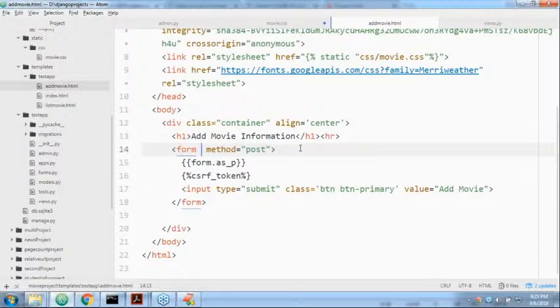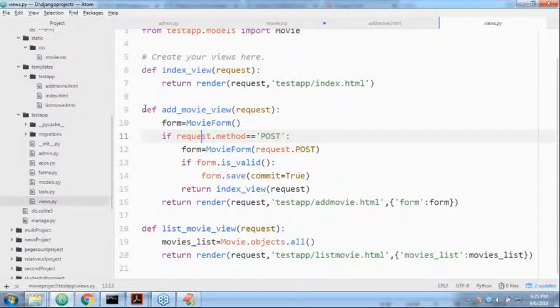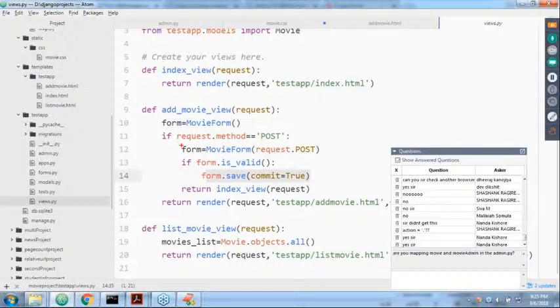Now the request method is the post method. If request.method is post, create a form object. This form object contains the total data submitted by the end user. If the data is valid, form.save. Sir, these lines are very important. If the method is post, the end user has submitted the form.